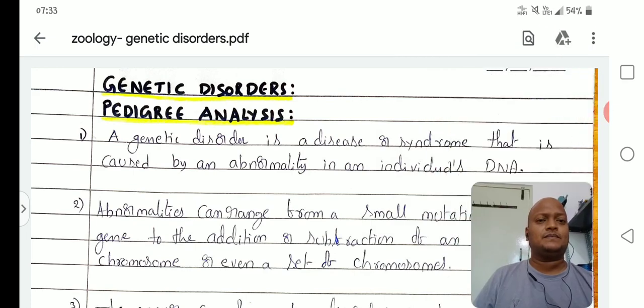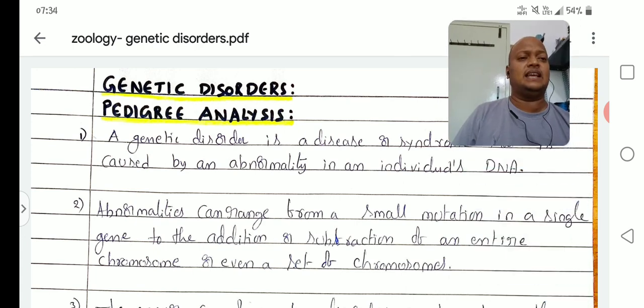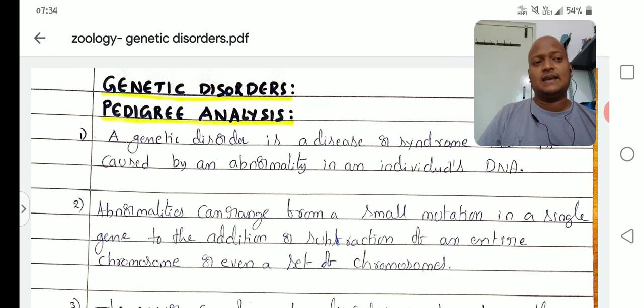So here, first point: genetic disorders and pedigree analysis. So what is the reason for genetic disorders? A genetic disorder is a disease or syndrome that is caused by an abnormality in an individual's DNA. In the DNA, if the abnormalities are not there, if there are no changes, then it is normal. There is no disease or syndrome. If any type of abnormality occurs in DNA, then it causes disease or syndrome.